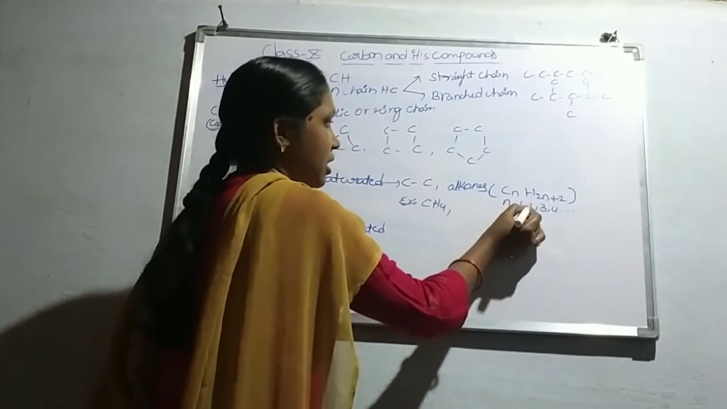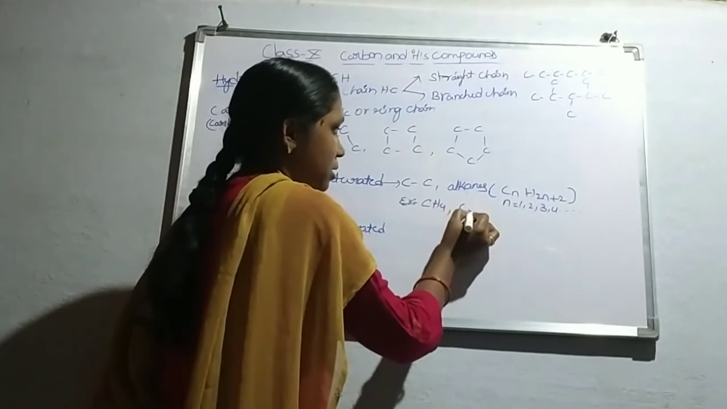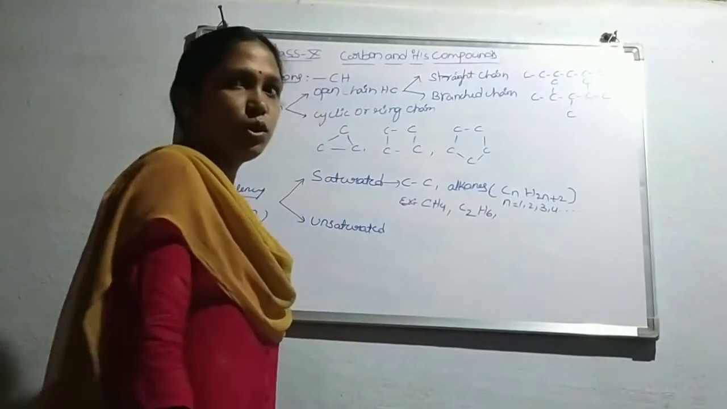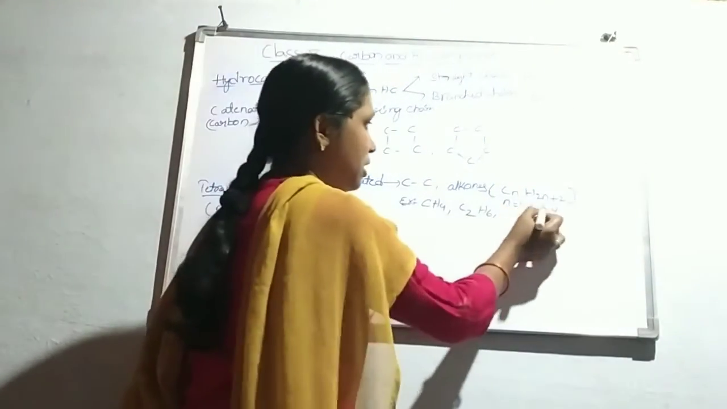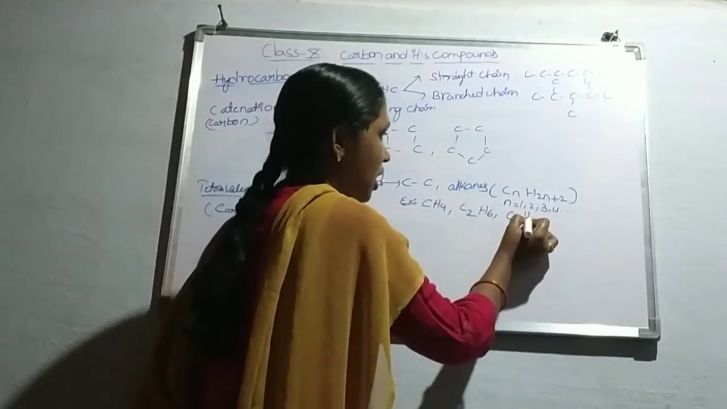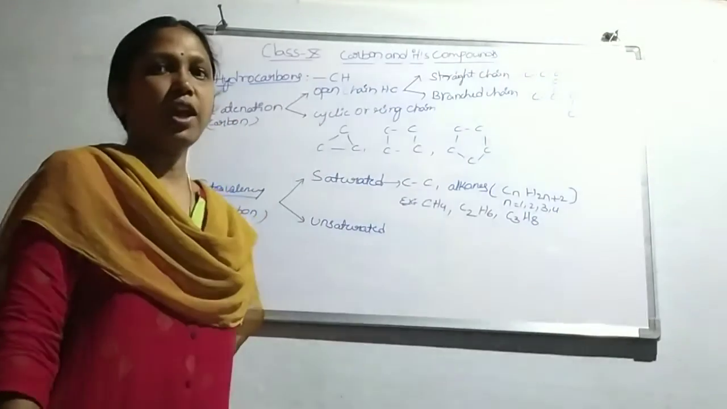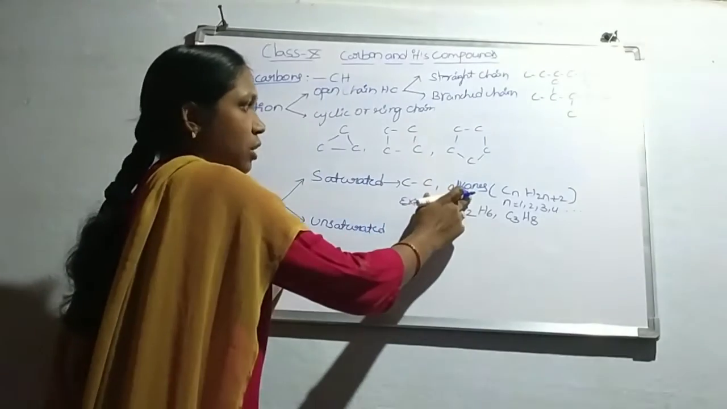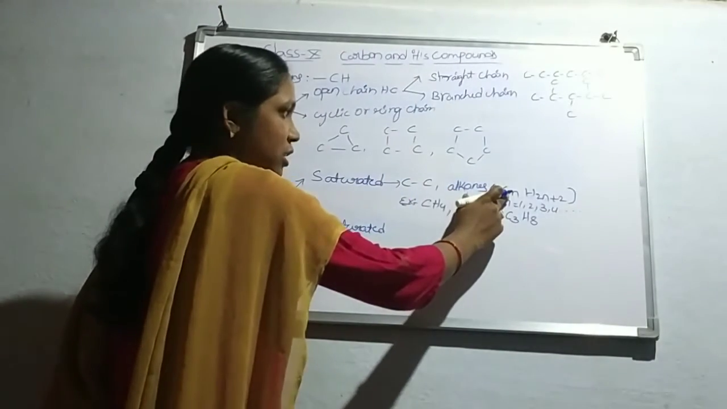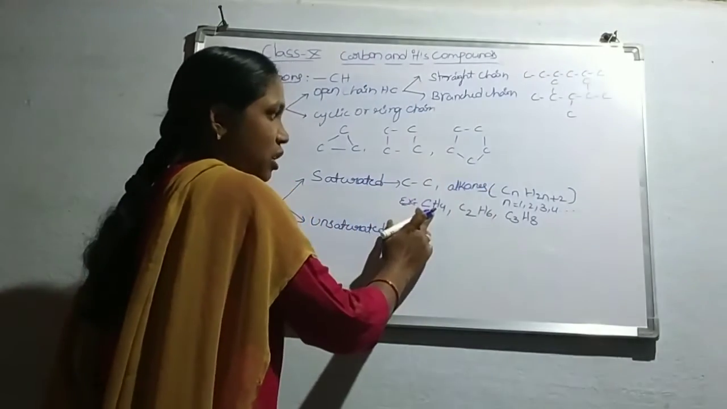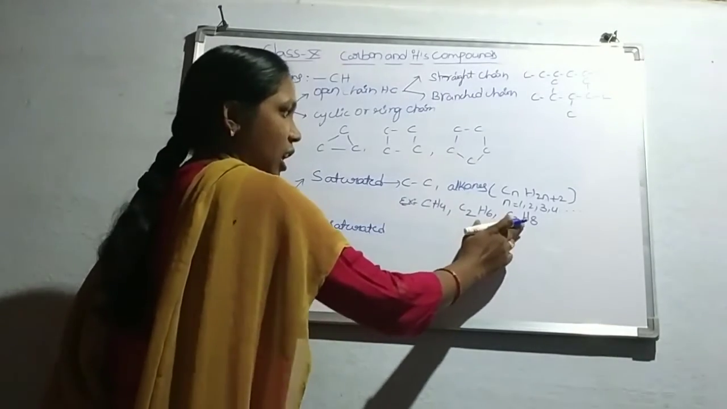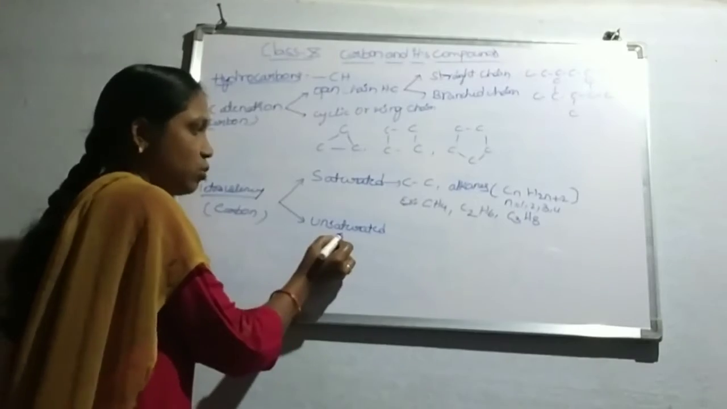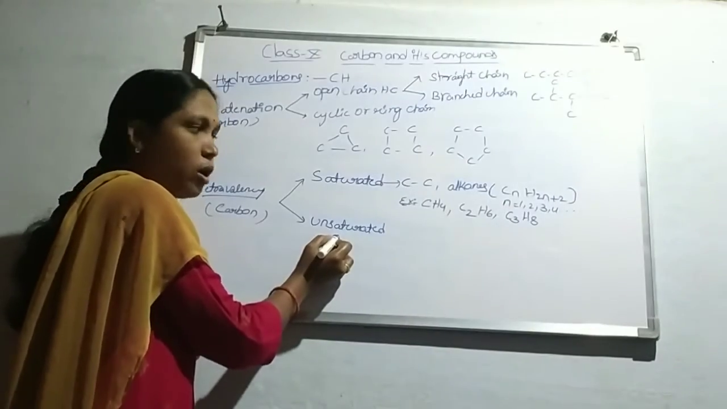Now place 2 in place of n: C2, 2 twos are 4 plus 2, 6, so C2H6. Place 3: C3H8. This is about saturated hydrocarbons, for example alkanes. The general formula of alkanes is CnH2n+2: CH4, C2H6, C3H8.